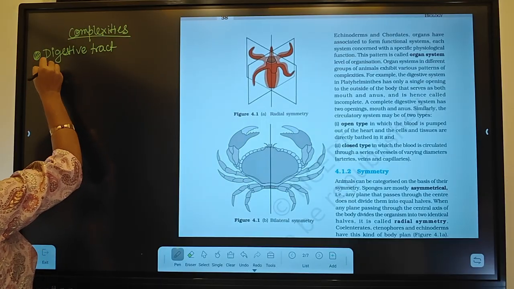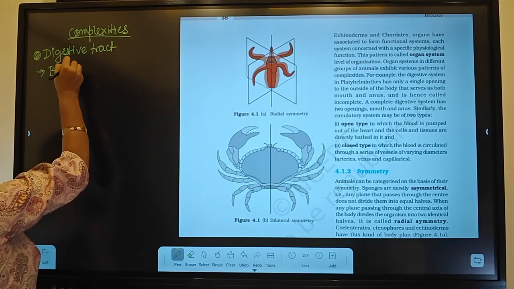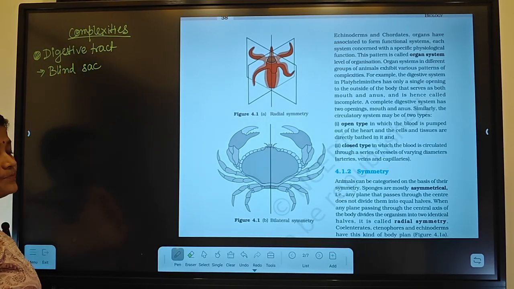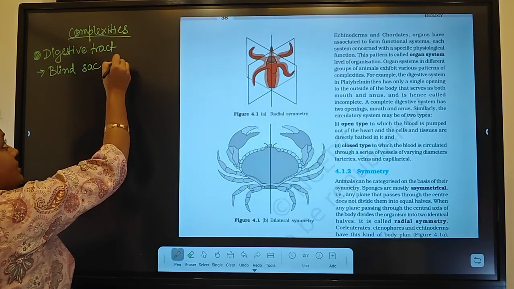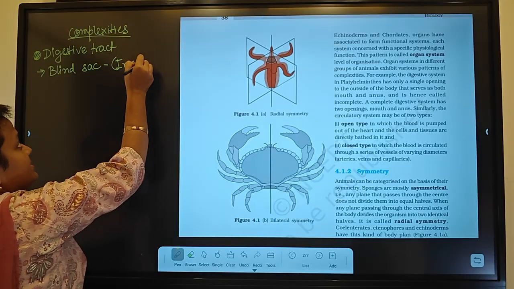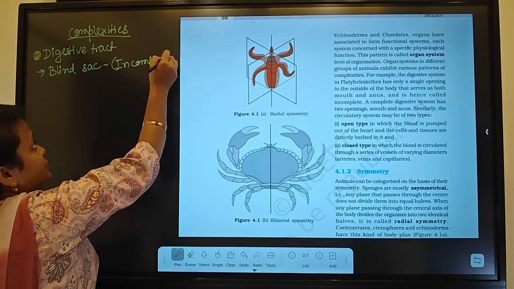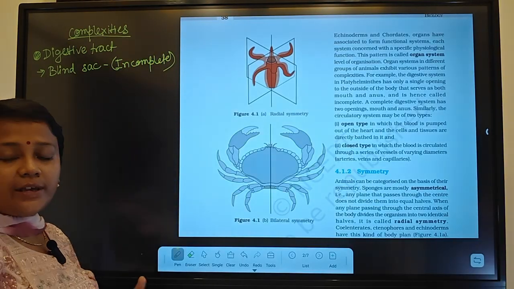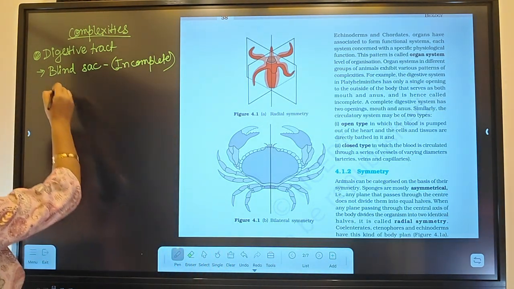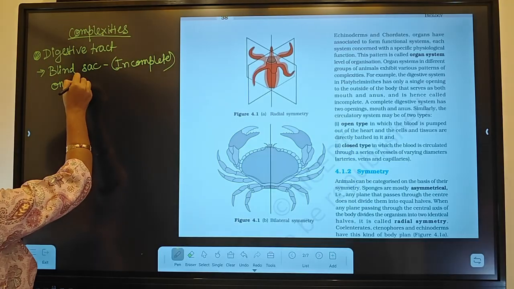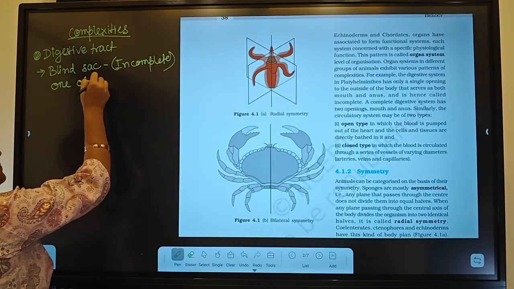First type is called blind sac type. This is also called incomplete digestive tract. So in this organism, only one opening will be there, and that will act as mouth and anus.